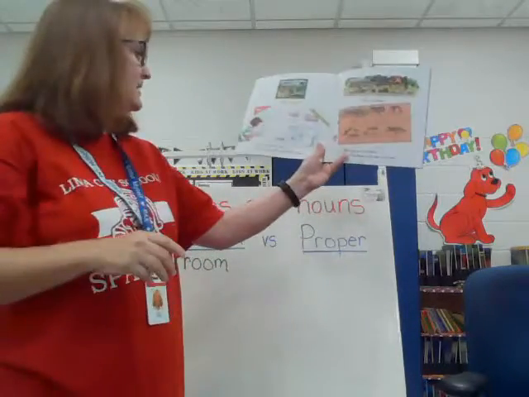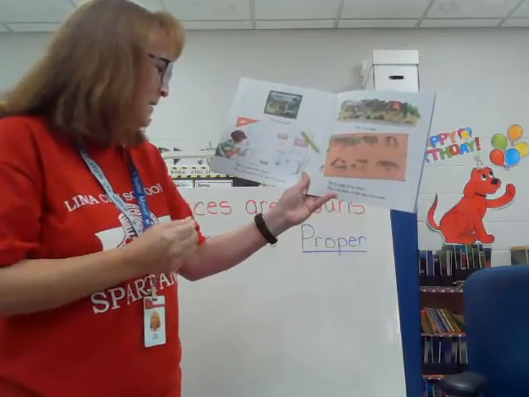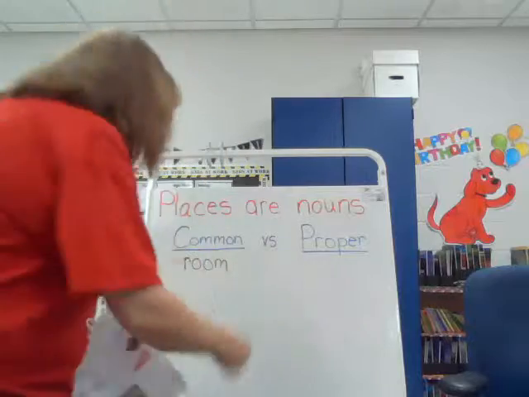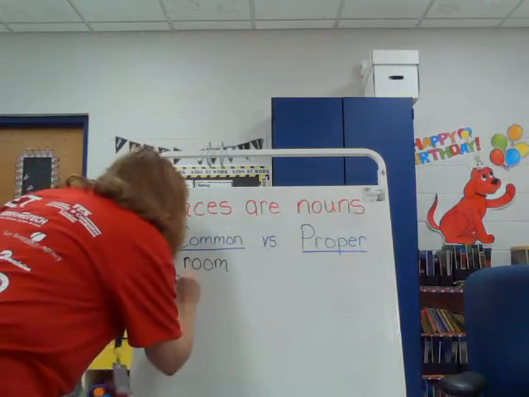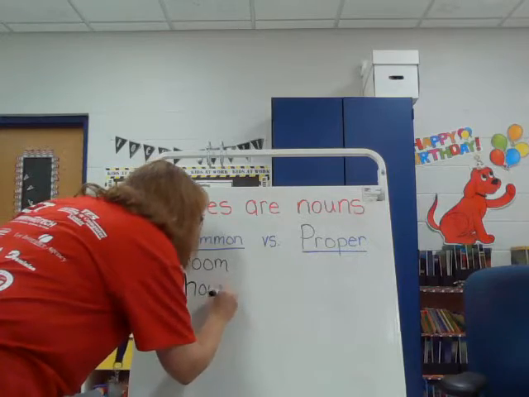It names a place, your room. This is my house. This is a map of my house. This is my room on the map of my house. Now, that's another place, your house, right? But your house doesn't have a name, so it's a common noun. So house is another place that's a noun. House.